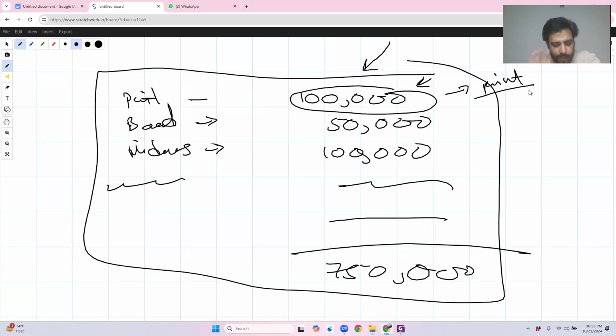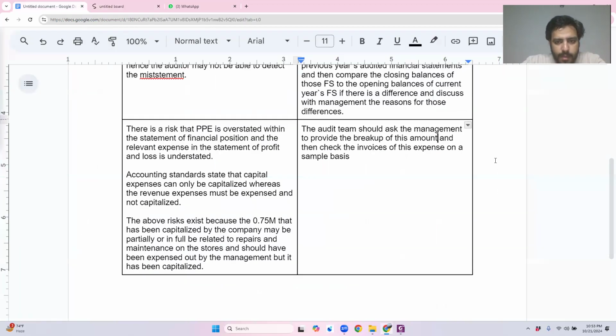Got it? Understood? Okay. So this is on a sample basis. I can't check everything. What does the auditor do? The auditor never does 100% of the things. You should have that knowledge by now. The auditor never checks anything on a 100% basis. He does every single thing on a sample basis. So always use this word: check it on a sample basis. Got it? Okay. Great.